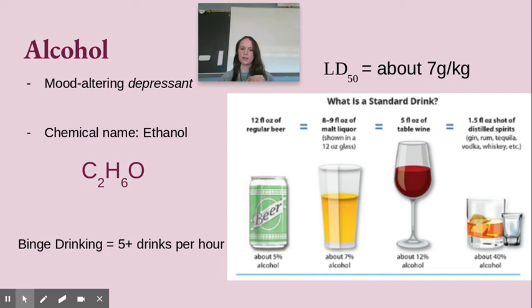So if you look at this picture down here, when we talk about one drink, there's different amounts per type of alcohol. So one beer, a 12-ounce beer, would be considered one drink. Or malt liquor is a little stronger, so it's only about 8 to 9 ounces. 5 ounces of wine, and then 1.5 ounces is one shot. That's liquor or distilled spirits. So the term binge drinking, that is when you are drinking more than 5 drinks in an hour. So one drink would be one of those options there.